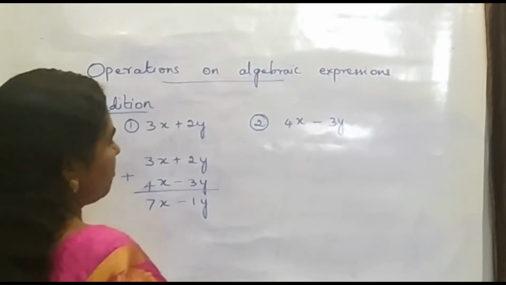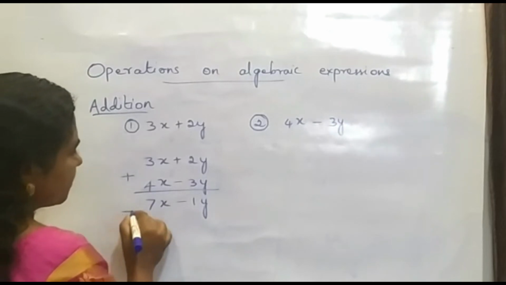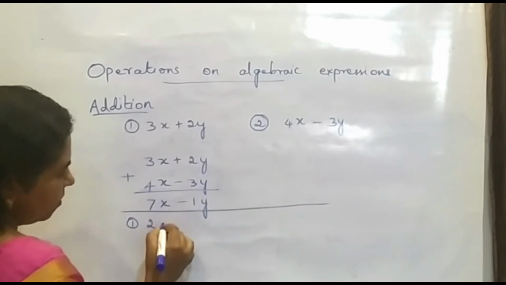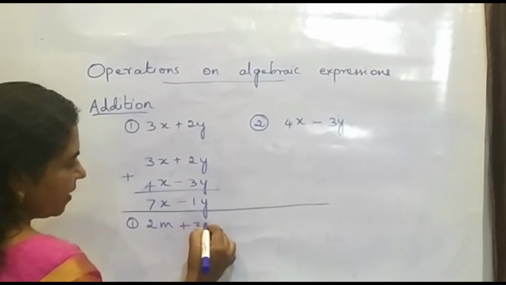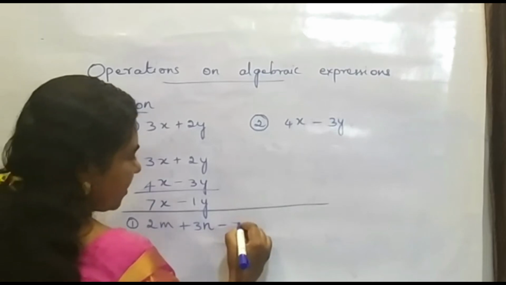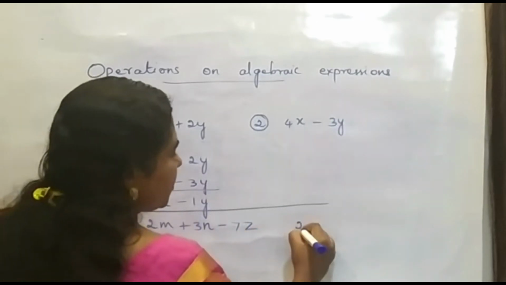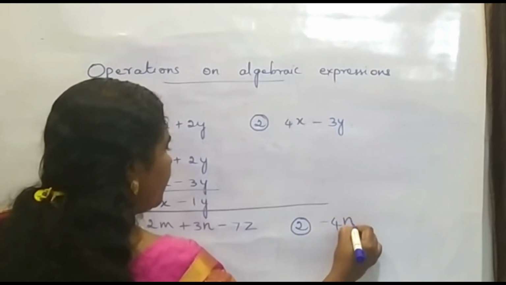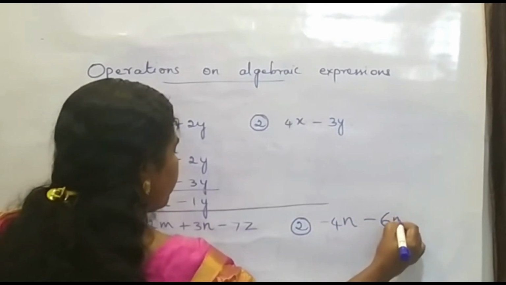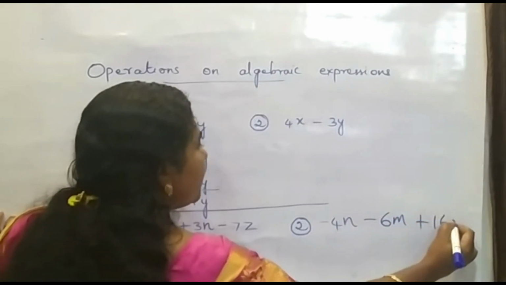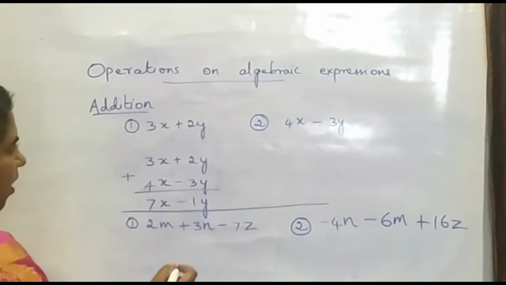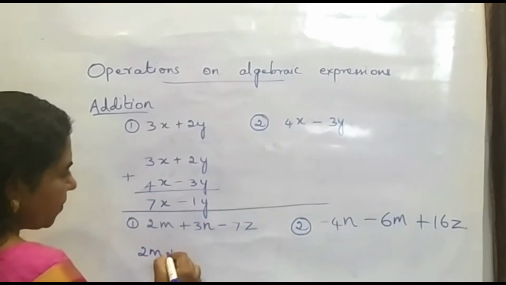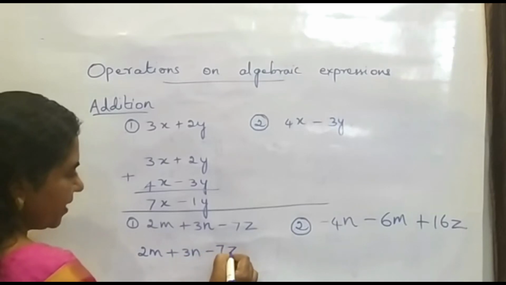Okay, now let us consider one more example. Let the first expression be 2m plus 3n minus 7z. Let the second expression be minus 4n minus 6m plus 16z. Okay, now what we have to do? What is the first step? First write down the first expression. So it is 2m plus 3n minus 7z.